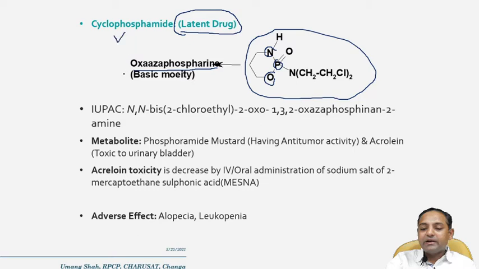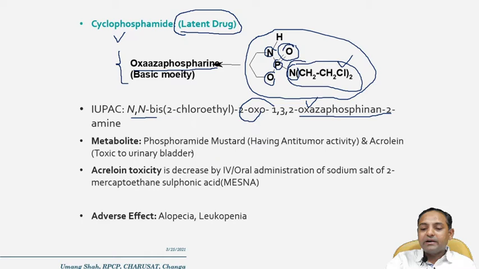In many competitive exams, such questions are asked: which basic nucleus or basic moiety is present in cyclophosphamide? Its IUPAC name is N,N-bis(2-chloroethyl)-2-oxo-1,3,2-oxazaphosphinan-2-amine. Again I am repeating: N,N-bis, 2-chloroethyl, meaning these groups; 2-oxo, meaning this group; then oxazaphosphinan. So this is called oxazaphosphinan, 2-amine. At the second position there is an amino group.